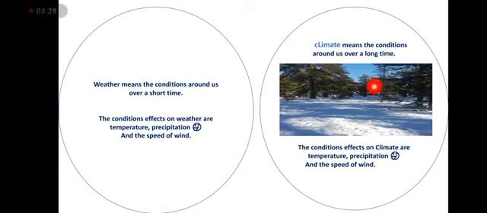So climate means the conditions we said before, like rain, temperature, and wind speed, around us over a long time, like years. The conditions that affect climate are temperature, precipitation, and the speed of the wind.